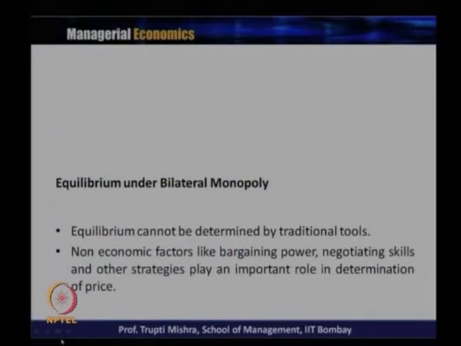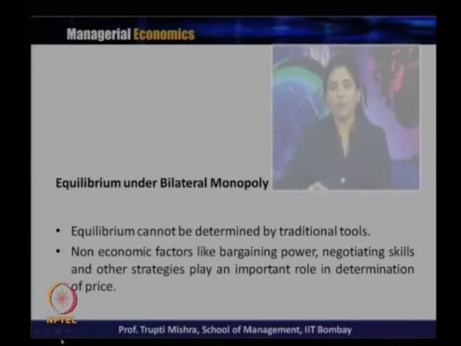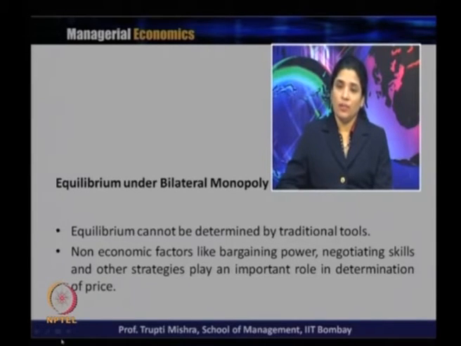Now, how does the equilibrium take place in case of a bilateral monopoly? Equilibrium cannot be determined by the traditional tools, because there is an absence of the demand curve in case of a monopsonist and an absence of a supply curve in case of a monopolist. So, since the demand curve and supply curve are absent for the buyer and seller, equilibrium cannot be determined by the traditional tool, that is the typical demand-supply, or profit maximization through marginal revenue and marginal cost on the basis of the price determined by demand and supply.